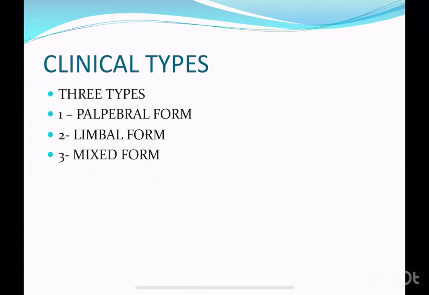Now, clinical types. What are the clinical types of vernal keratoconjunctivitis? There are three clinical types. One is the palpebral form, the second is the limbal form, and the third is the mixed form, in which both the palpebral and limbal forms are involved.